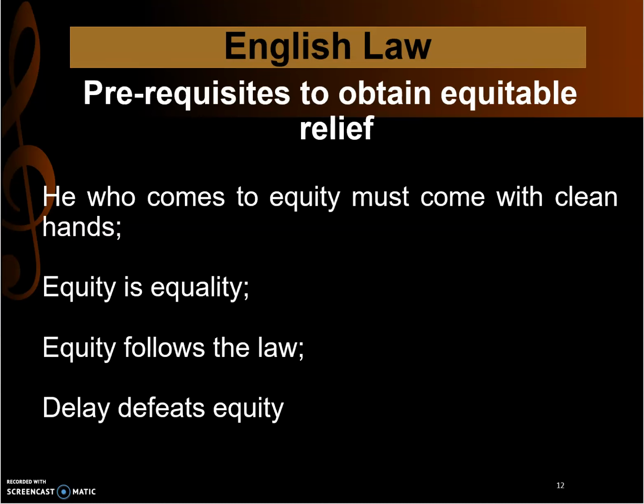Now, there are some prerequisites in order to obtain equitable relief. He who comes to equity must come with clean hands. You must not have done anything wrong. And because equity is equality, equity follows the law. If you want to have judgment, you should not delay, especially when you did nothing wrong. If you delay, you defeat equity. So basically, you yourself must come with clean hands, and you should not delay.